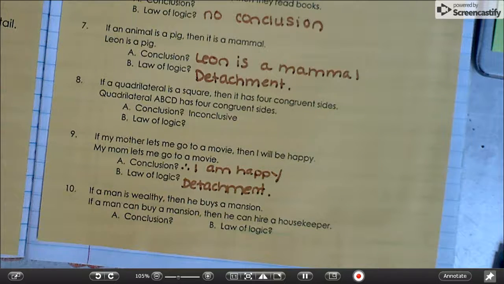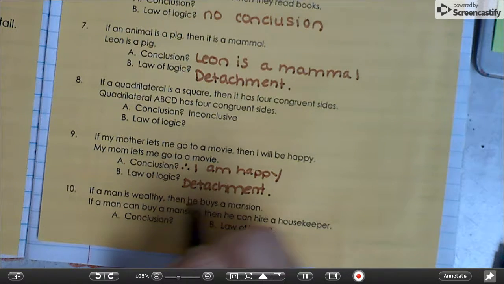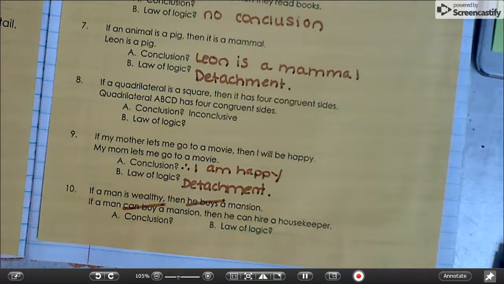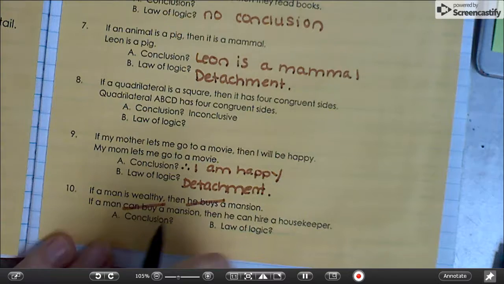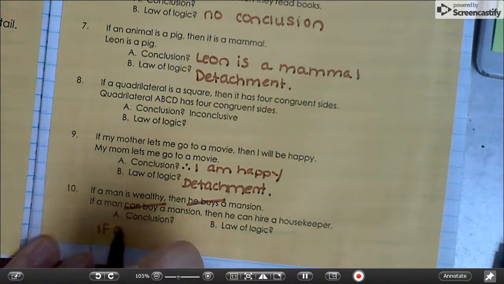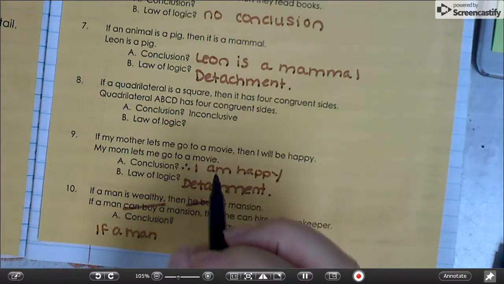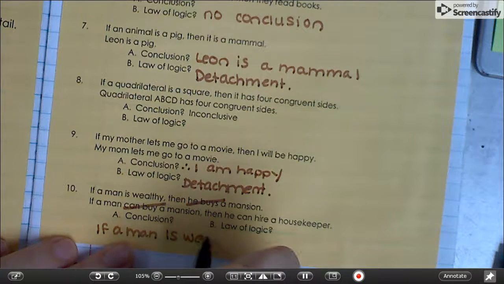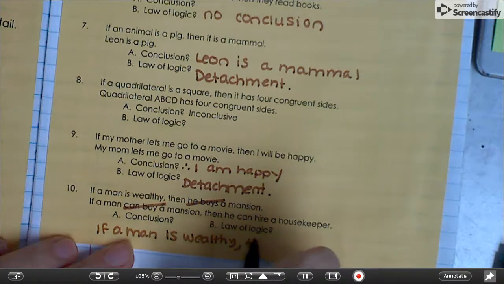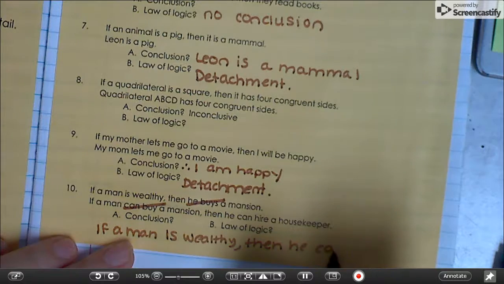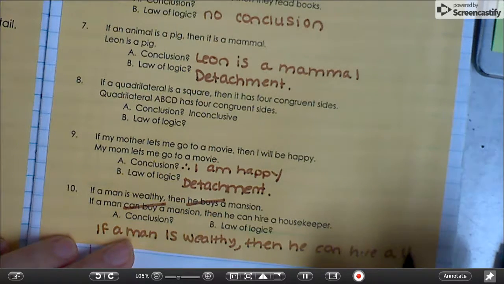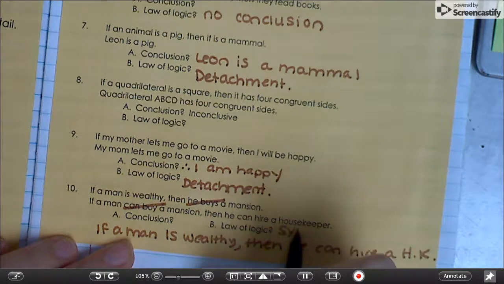All right, and lastly, if a man is wealthy, then he buys a mansion. If a man can buy a mansion, then he can hire a housekeeper. The wording of this is kind of interesting, but because it has the repeat in there, then we can write, if a man is wealthy, then he can hire a housekeeper. And that would be syllogism.